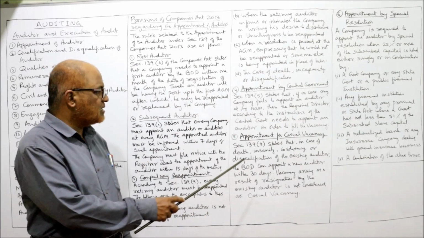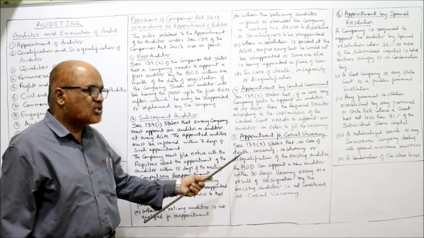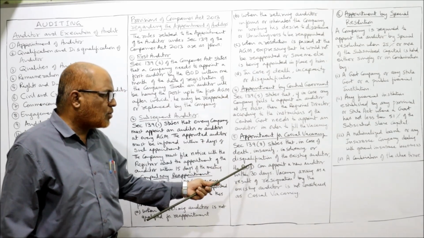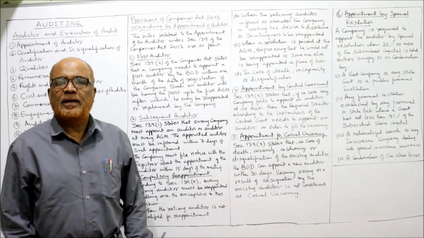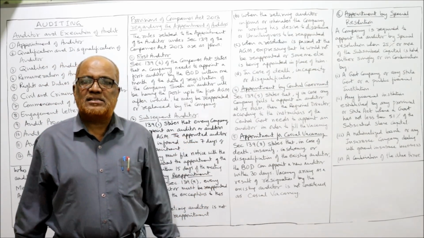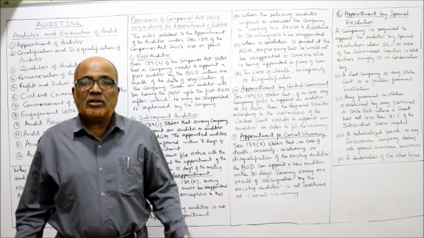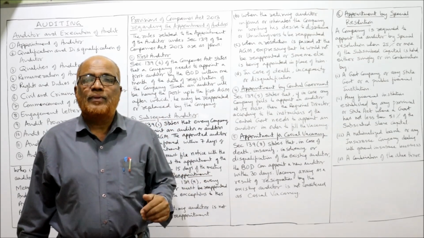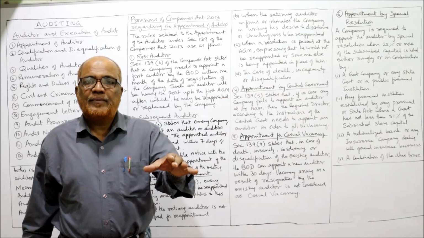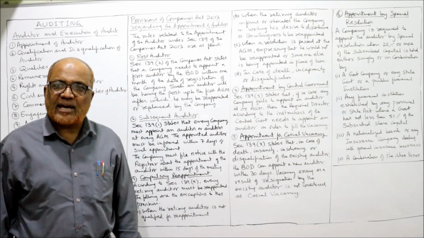So when the casual vacancy will arise, section 139 subsection 8 states that in case of death or insanity or insolvency or disqualification of existing auditor. Suppose during the period, all of a sudden the auditor dies, or the auditor has become insane, or insolvent, or was disqualified during the year, then this vacancy is called casual vacancy.